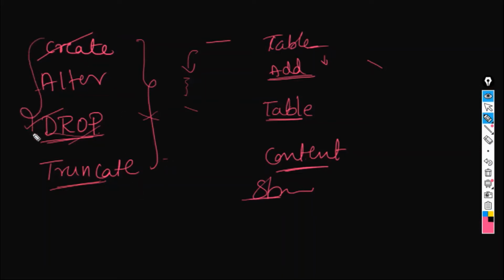These statements come under a category called data definition language. The previous one was data manipulation language. There are two more statements, which is data control language. This is mainly used for giving access rights or taking back the access rights from the user. The commands are grant and revoke.